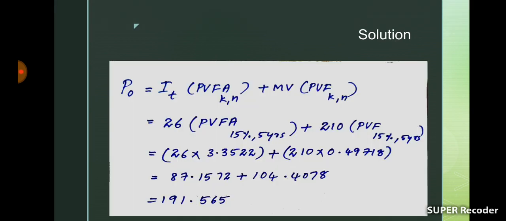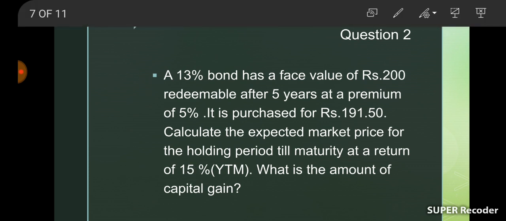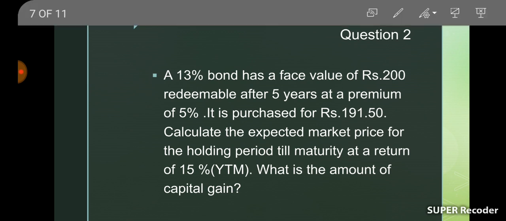and we can calculate intrinsic value. Here the K or YTM rate is 15%, that is the discount rate, and the maturity period is 5 years.